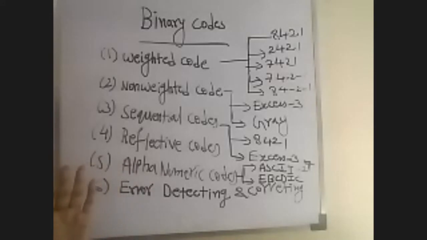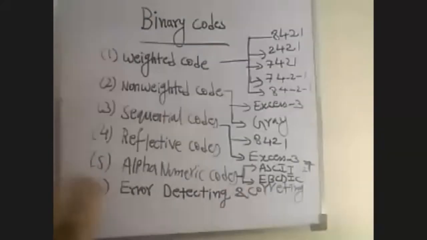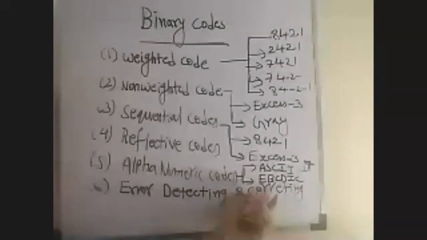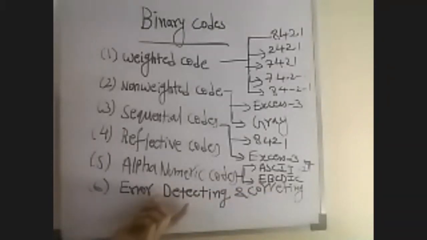So the receiver checks the message using error detection and correction code. If there is no error, okay. If there is an error, it will be detected and corrected by this method.